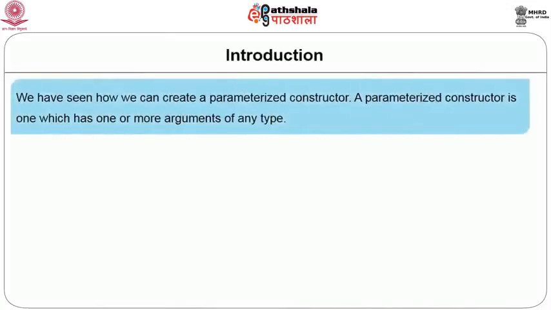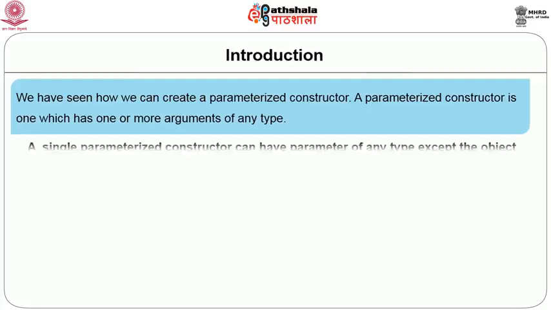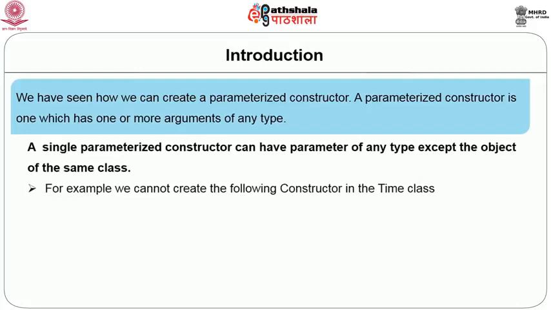In the previous session, we saw default constructor, we also saw parameterized constructor. A parameterized constructor is one which can have one or more parameters of any type. There is only one exception to this. A single parameter constructor can have a parameter of any type except the object of the same class. For example, in our time class, we cannot define a single parameter constructor taking an object of time class as its parameter.